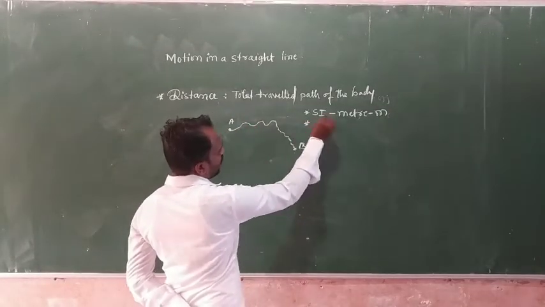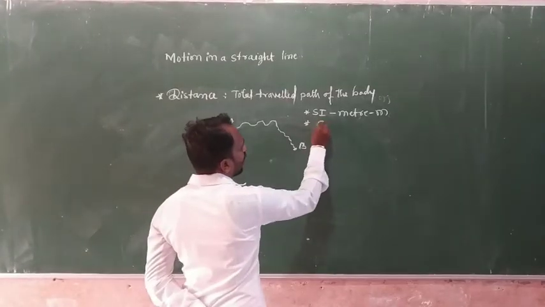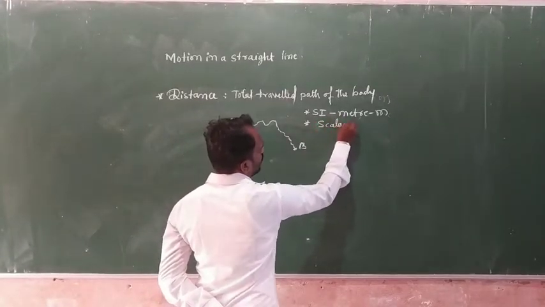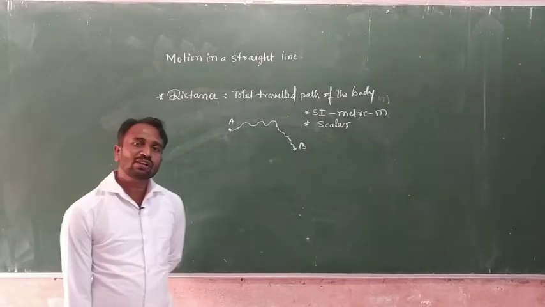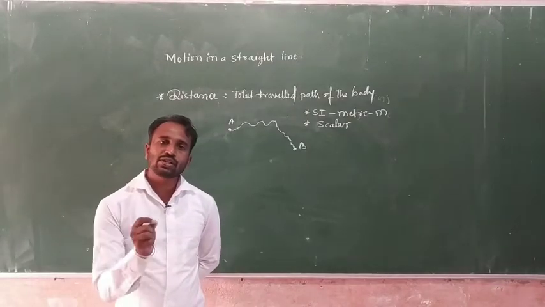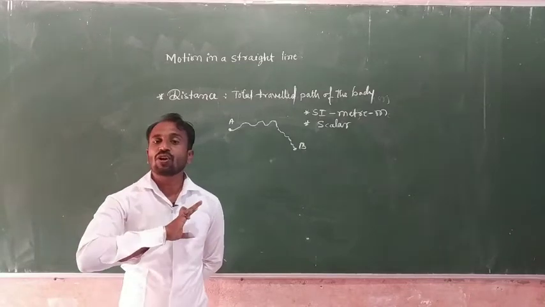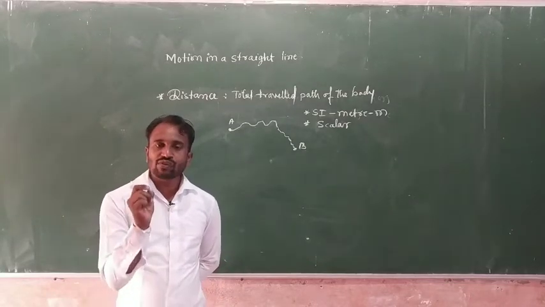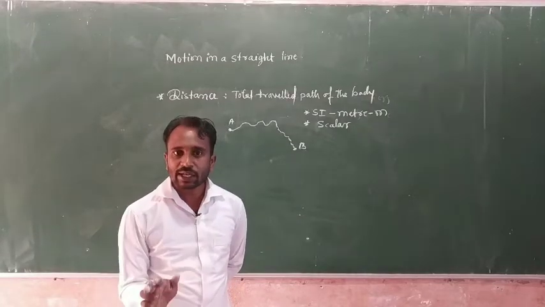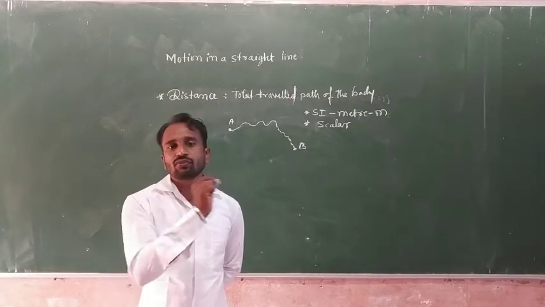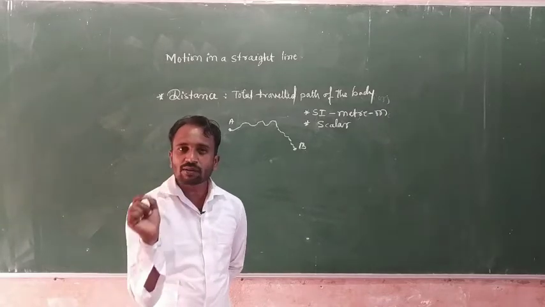This distance we consider a scalar quantity. Scalar quantity means a physical quantity that shows only magnitude but not direction.